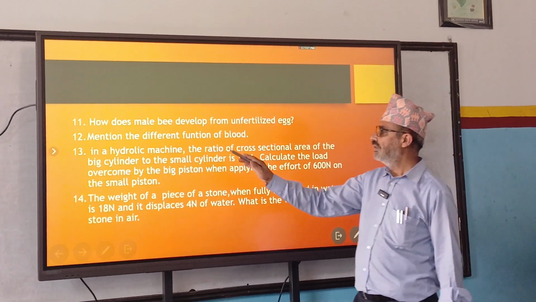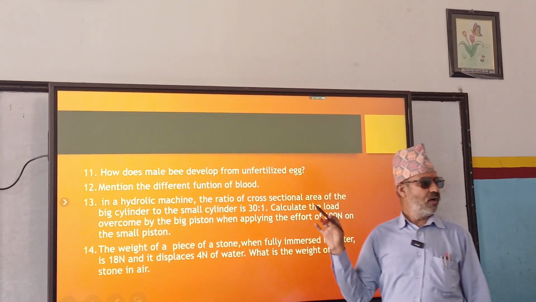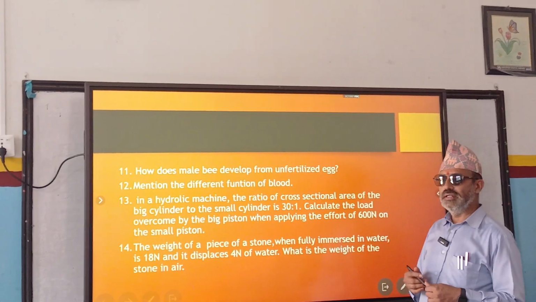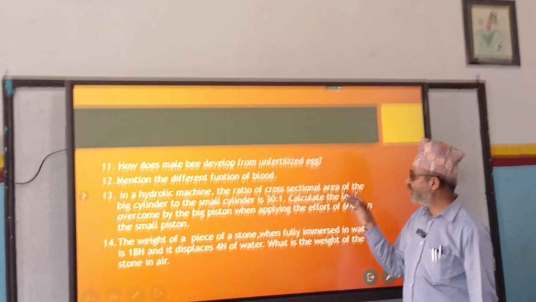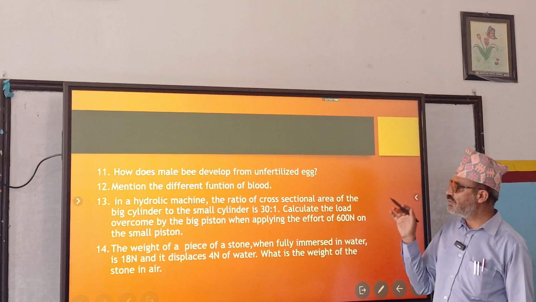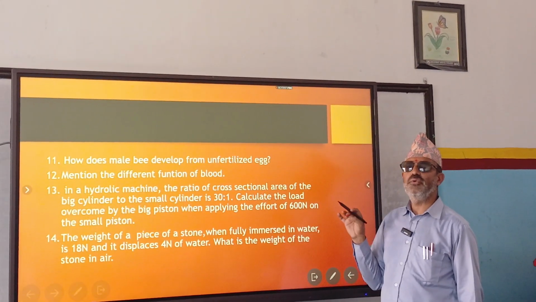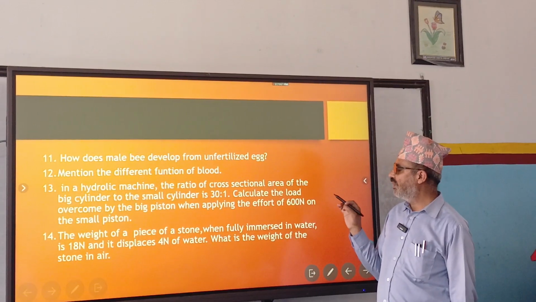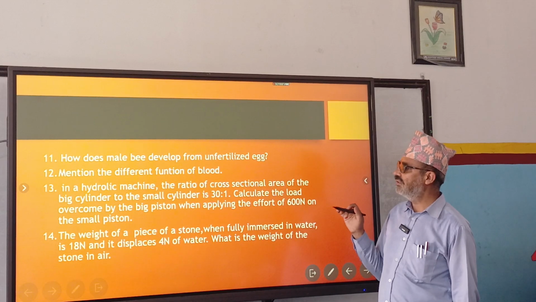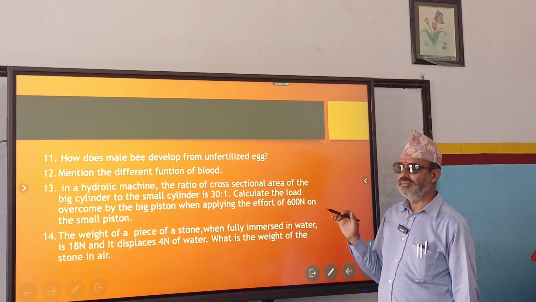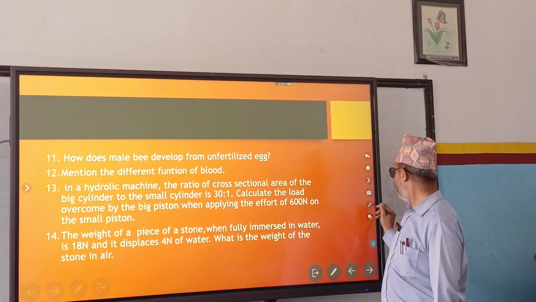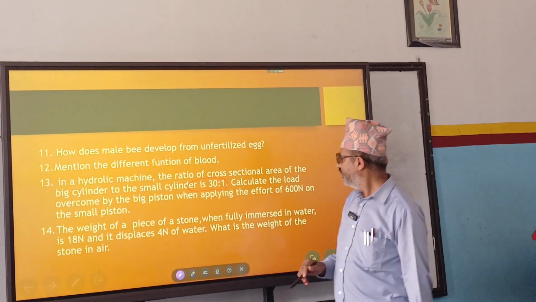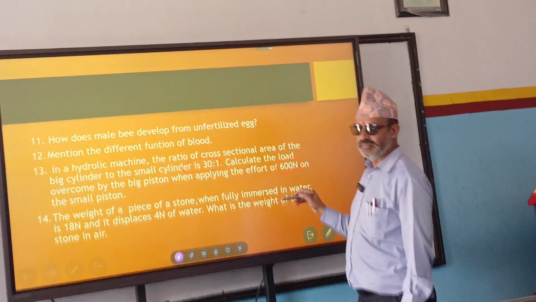What is the question here? These are long questions. One question carries 4 marks. In a hydraulic machine, the ratio of the cross-sectional area of the big cylinder to the small cylinder is 30:1. Calculate the load overcome by the big piston when applying an effort of 600 Newton on the small piston. So, what is the formula here? Do you know? Just remember, one ratio is given, 30:1, right? And here the effort is given, right?